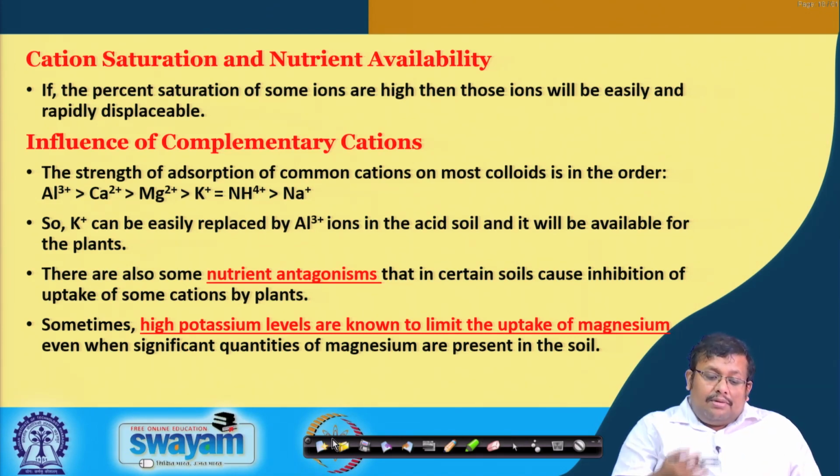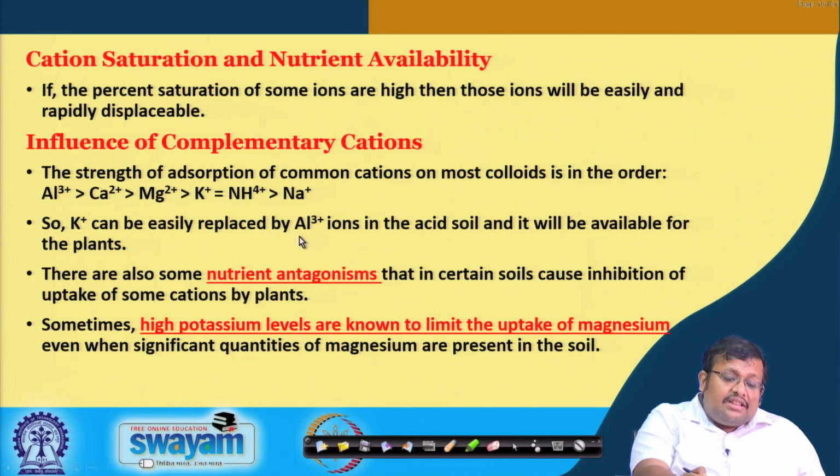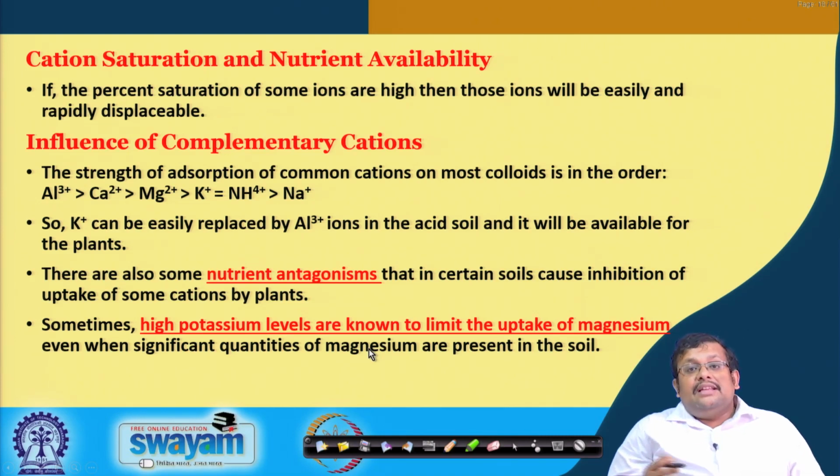This nutrient antagonism generally originates from selective affinity, or selective strength of adsorption. In certain soils, it causes inhibition of uptake of some nutrients by the plant. For example, when there is a high potassium level, it can limit the uptake of magnesium, even when significant quantities of magnesium are present in the soil.